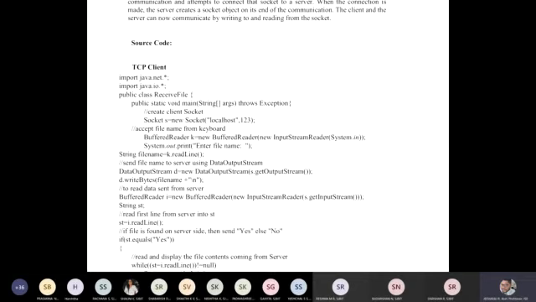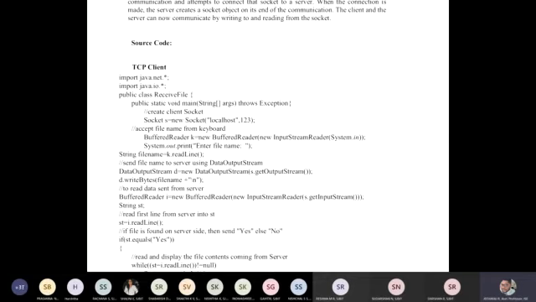So we are using localhost, where this client and the server connection will be done within a single system. If I need to connect over a LAN, from one system to another system, you have to give the IP address.